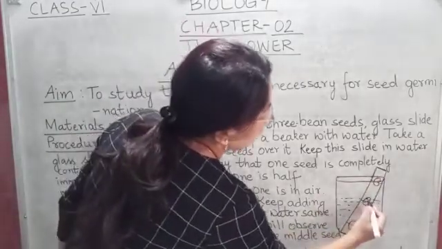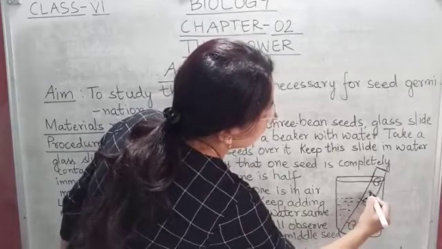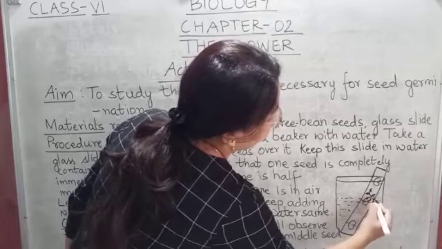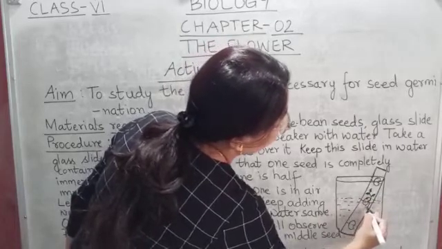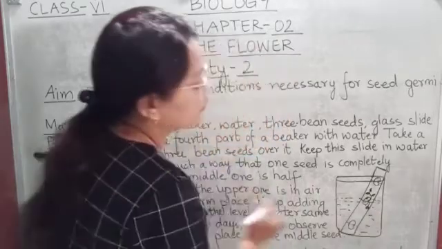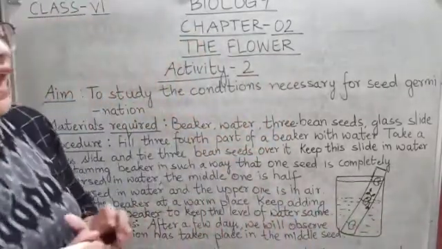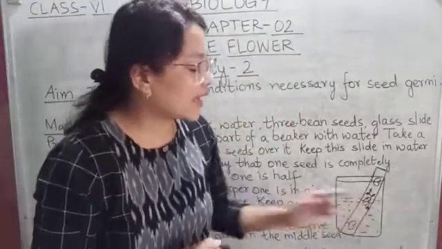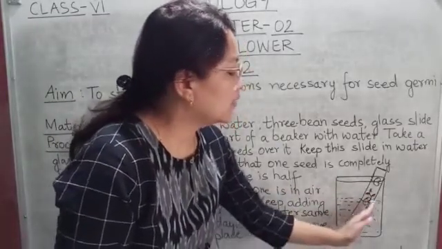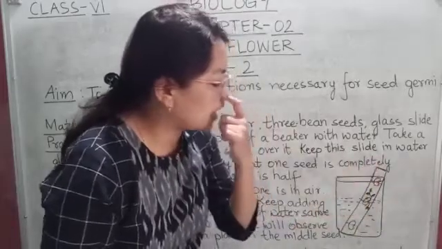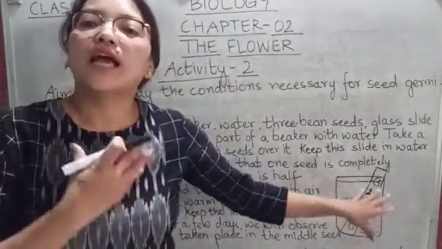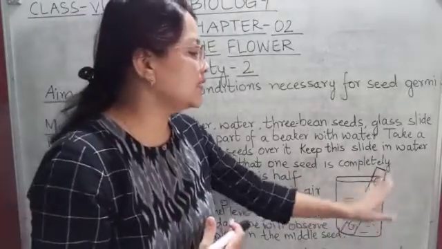Germination means the growth of the embryo. Growth of the baby plant has started in the second seed, and you can see this is the radicle and this is the plumule, and the root system and shoot system have developed. So this shows that germination has started in the second seed.